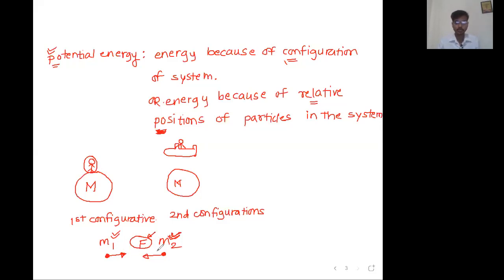So whenever two particles are interacting with each other with the help of some force, let's say gravitational force, there exists a type of energy called potential energy. Up to this point, is that clear? Because now I am going to write down the formula for gravitational potential energy.